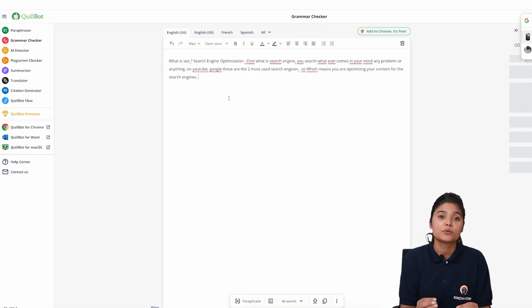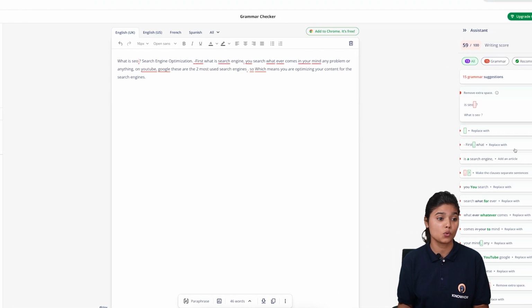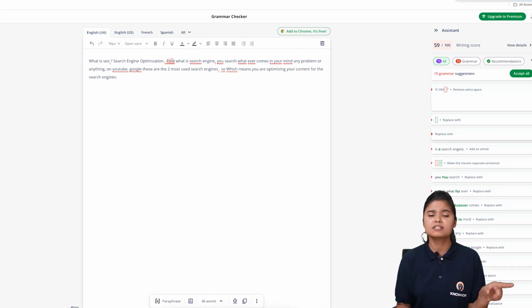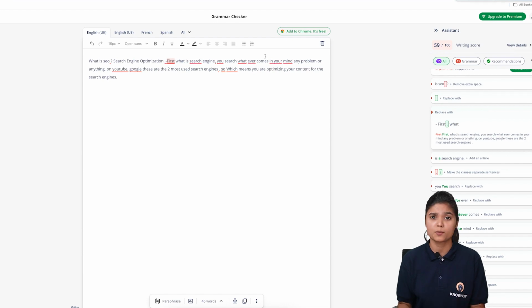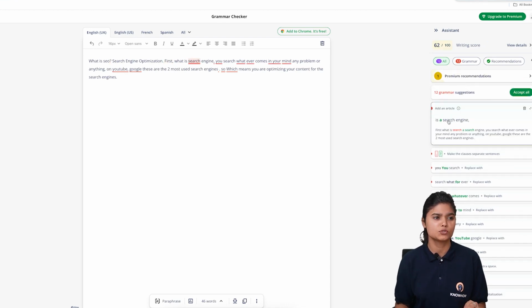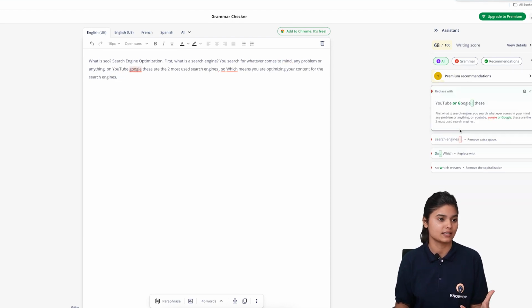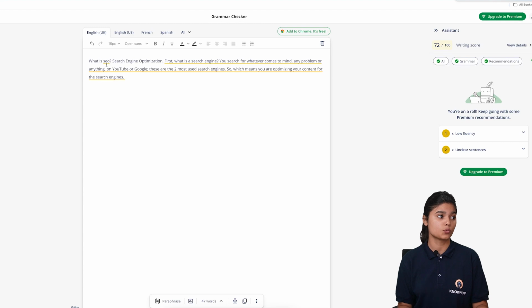You can check the grammar of your content as well. Suppose you have written your content on your own, so you can check your grammar here. As you can see, it is suggesting so many grammatical mistakes, as I've written this content manually just for one of my scripts. That's why it is showing so many mistakes. It is showing the spaces, the commas, the full stops, the grammar, and everything that is good for your content grammatically. Okay, so now it's good to go. I have corrected everything. Now it is showing one more thing, the writing code, and the rest of the things are in its paid version. But this is very useful as a beginner.